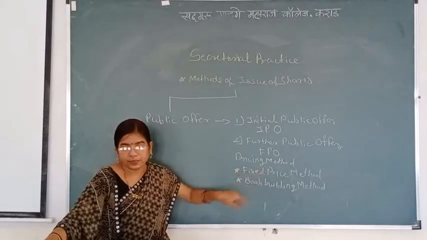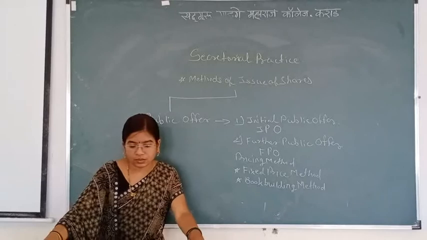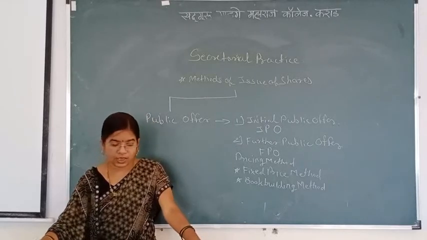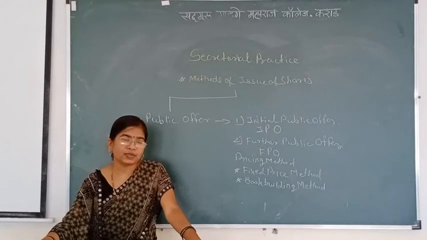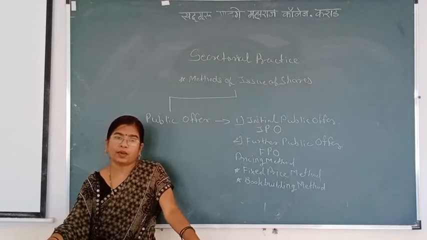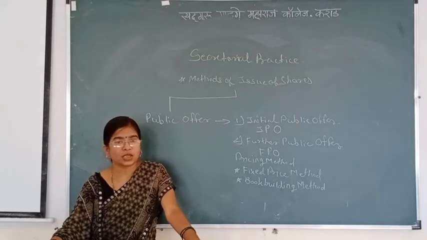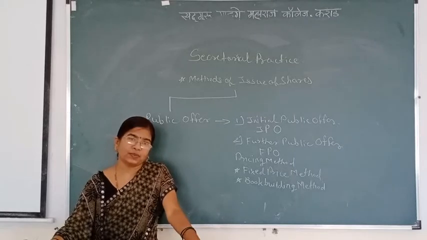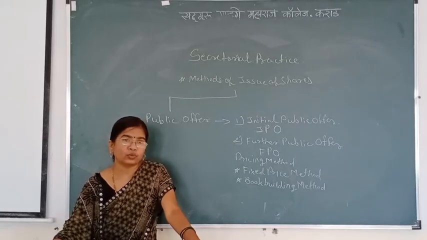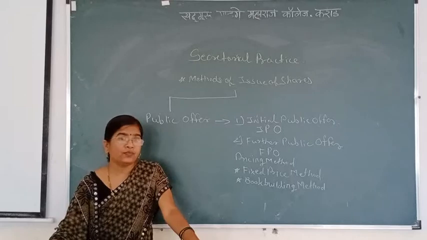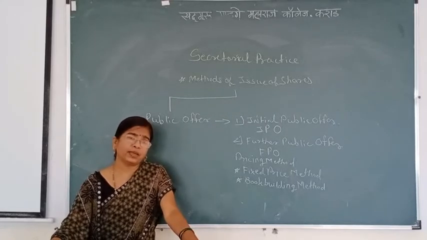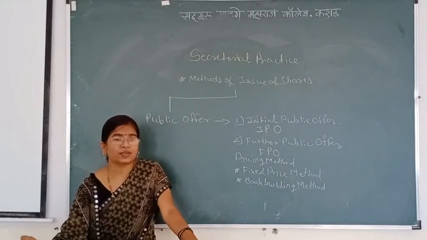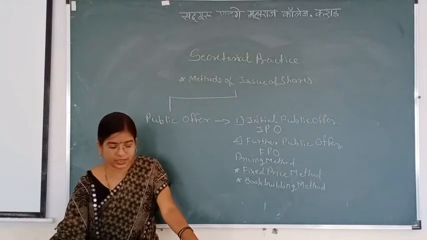In this method, company comes to know the demand of its shares at the end of certain period. The specific period is given to the subscribers to subscribe the shares. At the end of this specific period, company comes to know the demand of its shares. If demand is excess, then company only issues the specific amount of shares, cannot increase the shares.